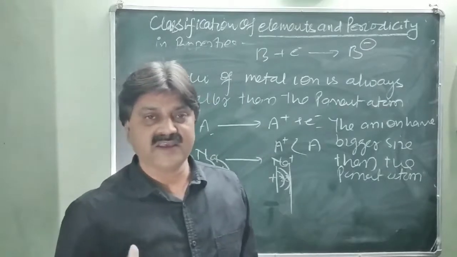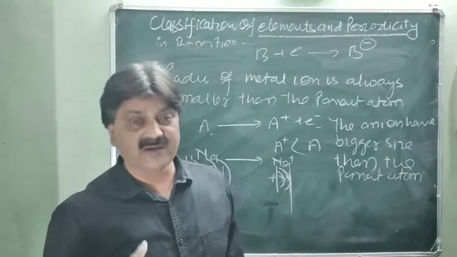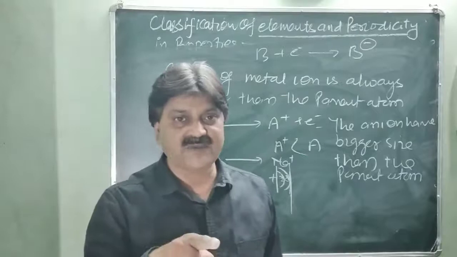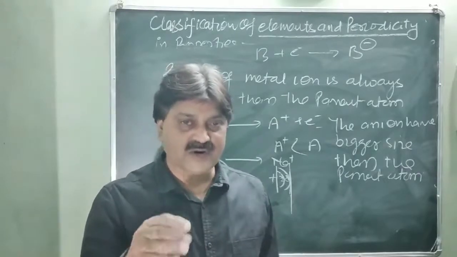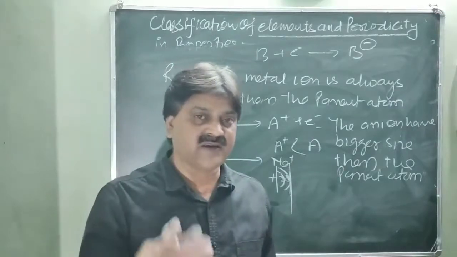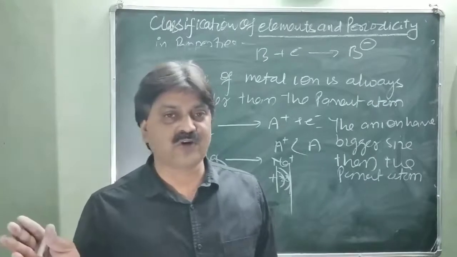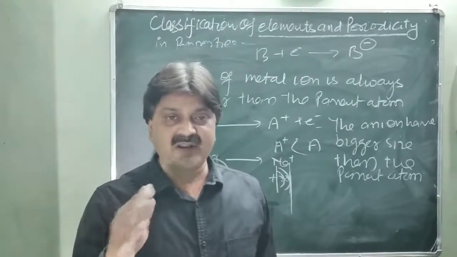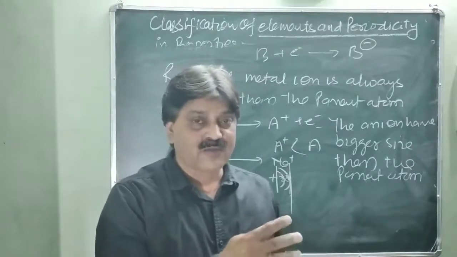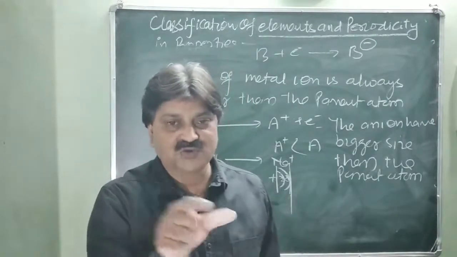The reason is clear. In the case of an anion, when an electron enters into the same outermost shell, electrons increase, not the protons in the nucleus. So in the same shell repulsion takes place, so the electrons go away from the nucleus. So obviously the distance increases, meaning atomic radii increases. However, in the case of a cation, when an electron is released from the outermost shell, the inner shell electrons come close to the nucleus. Why? Because of the more effective nuclear charge acting on the electrons. So when electrons come close to the nucleus, size decreases.